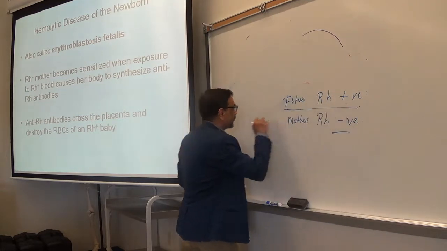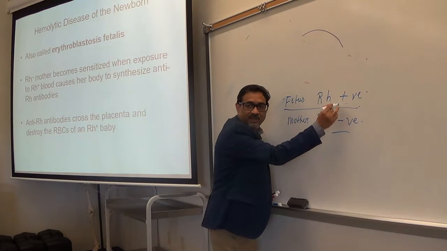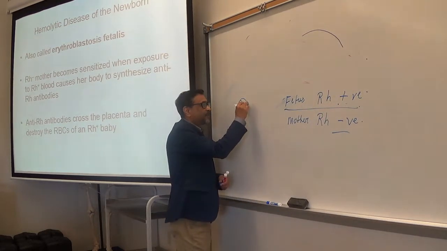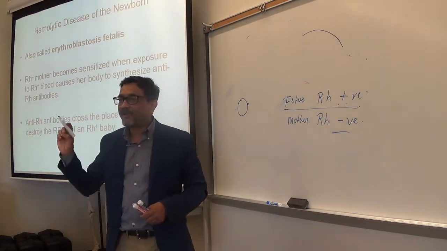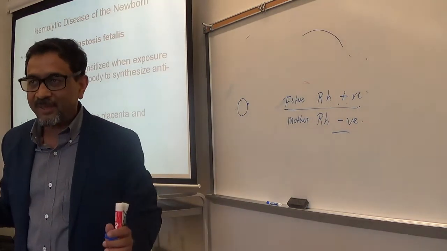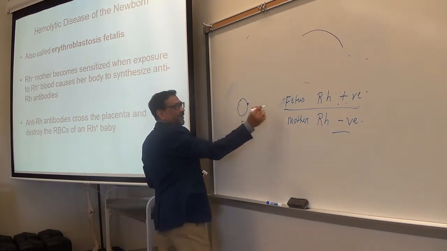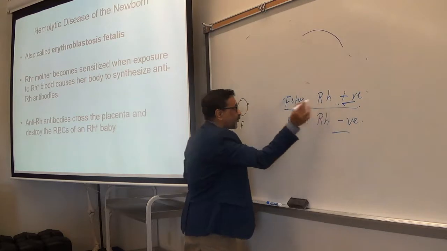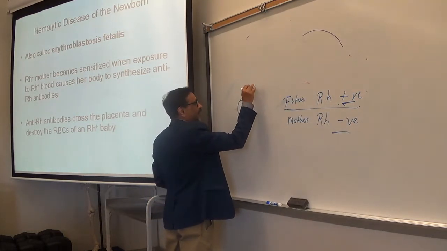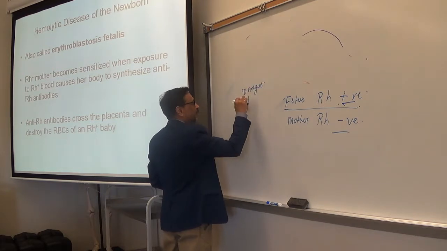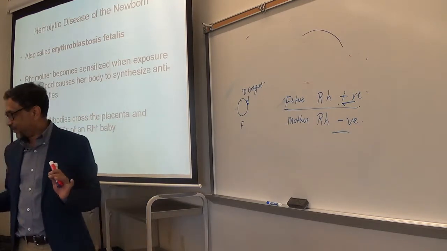Fetus blood. Whatever the blood type is, Rh positive means what? On the surface, what type of antigen do you have? Anybody? Rh is determined by D. Remember that? So this is the fetus. Since the fetus is Rh positive, that means D antigens are present on the red blood cell. Is it clear? Positive.